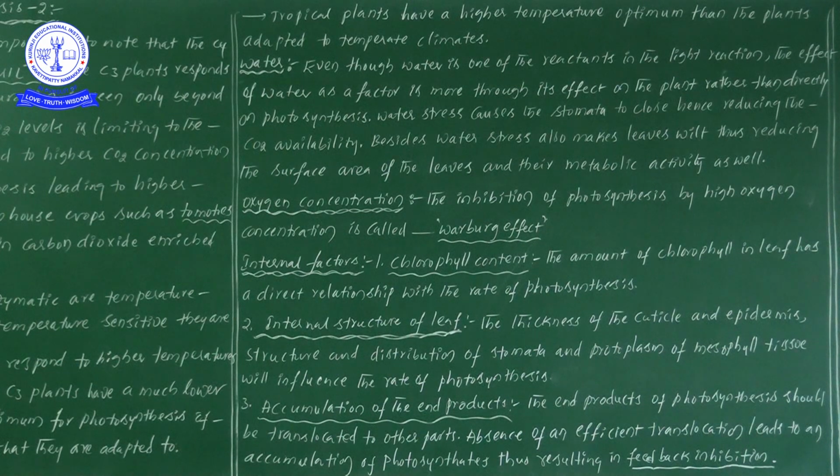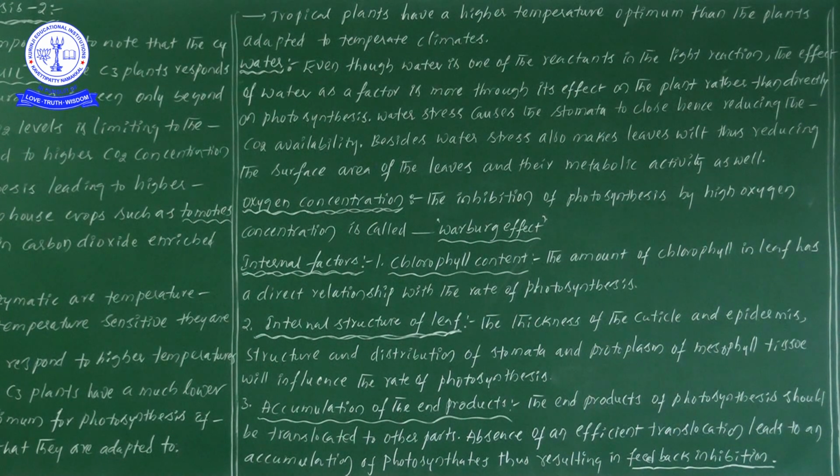So internal factors also play an important role in controlling the rate of photosynthesis. Internal factors are chlorophyll content, the internal structure of the leaf and the accumulation of end products; external factors are oxygen concentration, water, temperature, carbon dioxide and light. Different internal as well as external factors play an important role in the rate of photosynthesis.